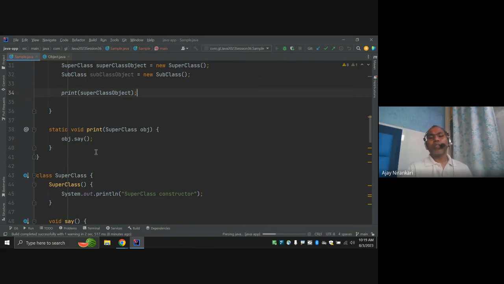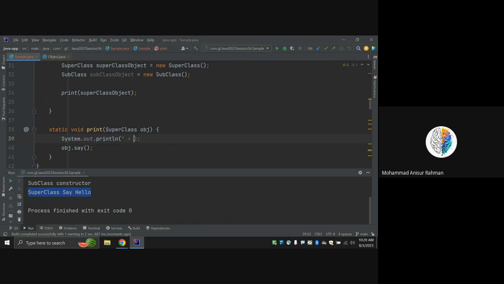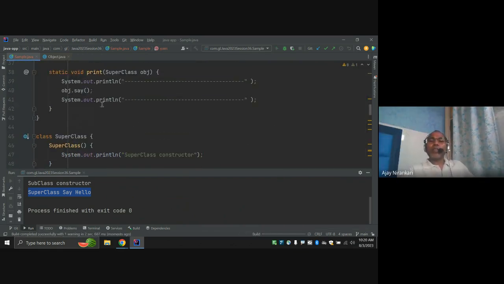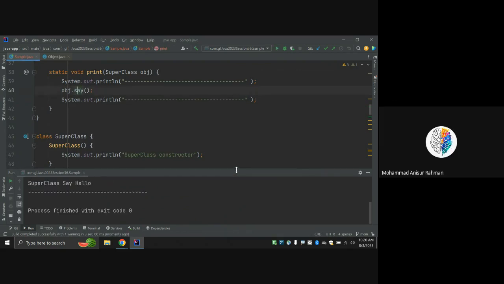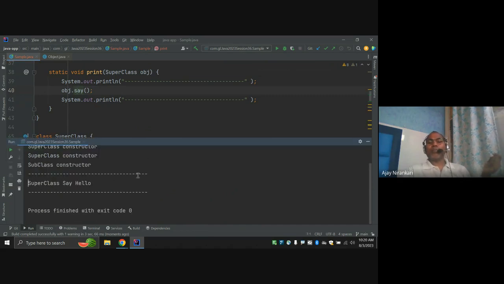Notice this say method is printing the superclass say.